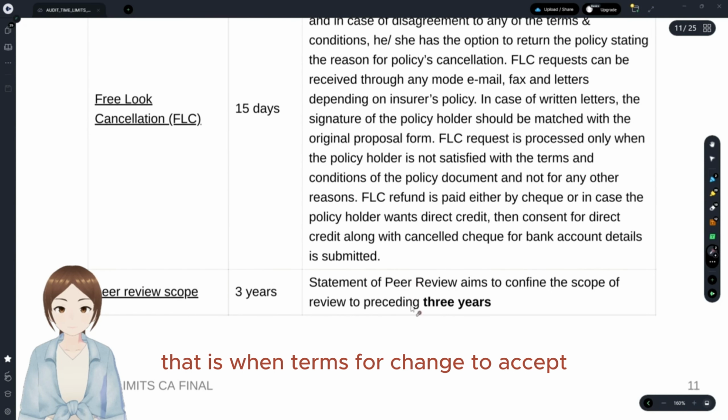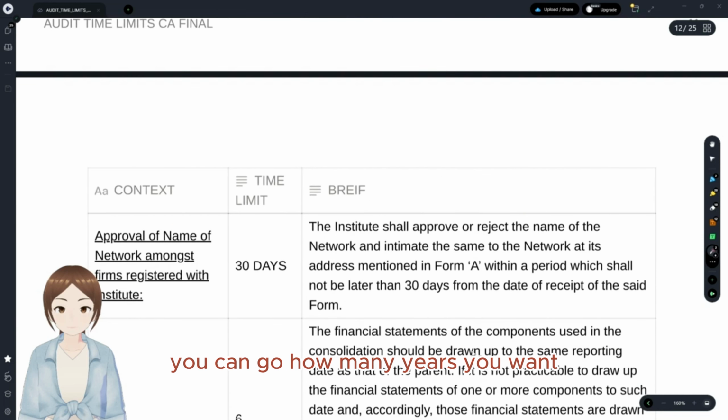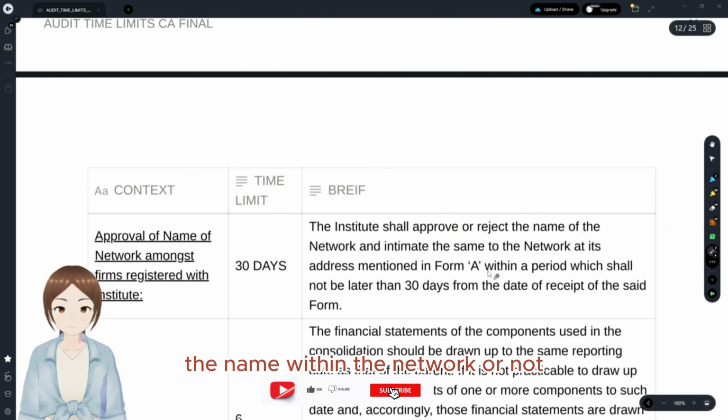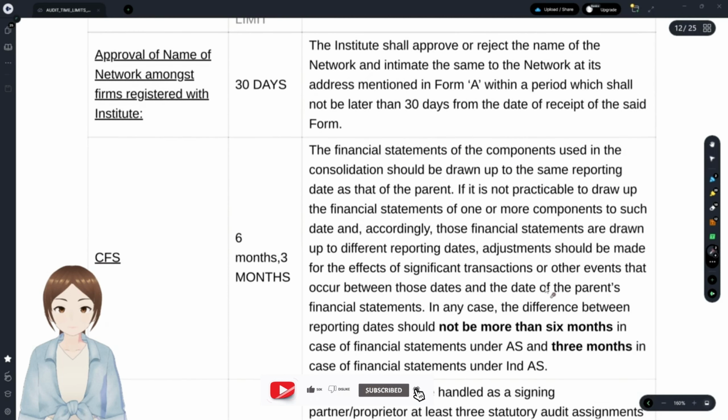The peer review scope. Statement of peer review aims to confine the scope of peer review to the preceding 3 years. You see, this peer review is confined to 3 years. For investigation, you can go as many years as you want. Approval of name of networks amongst the firms registered in the institute. When an accounting firm or auditing firm submits an application in Form A to the institute, the institute shall approve or reject the name within the network or not, with address.